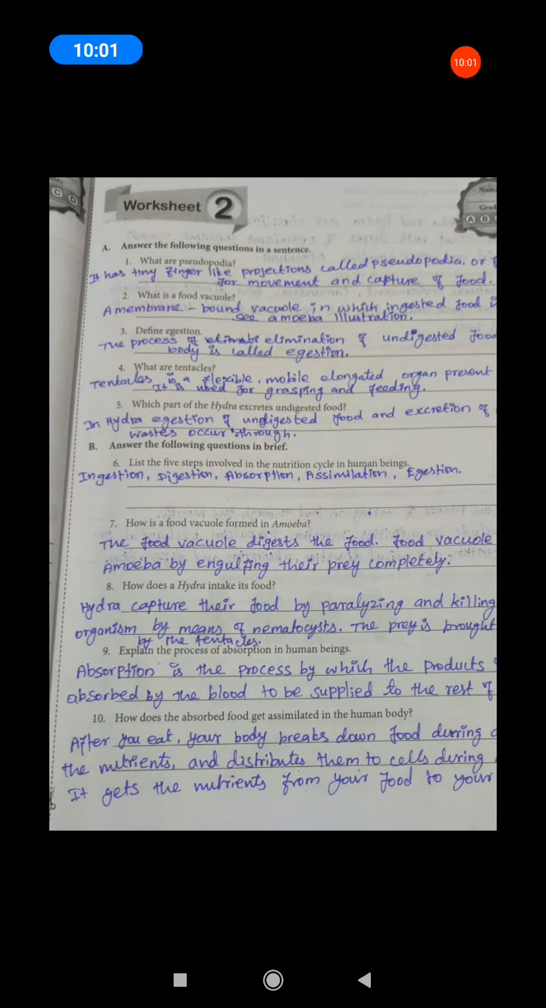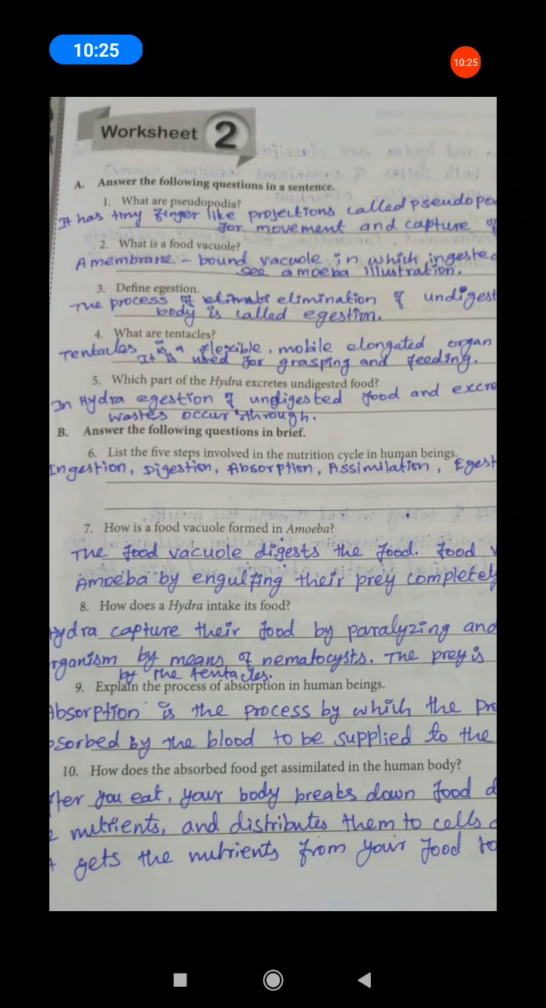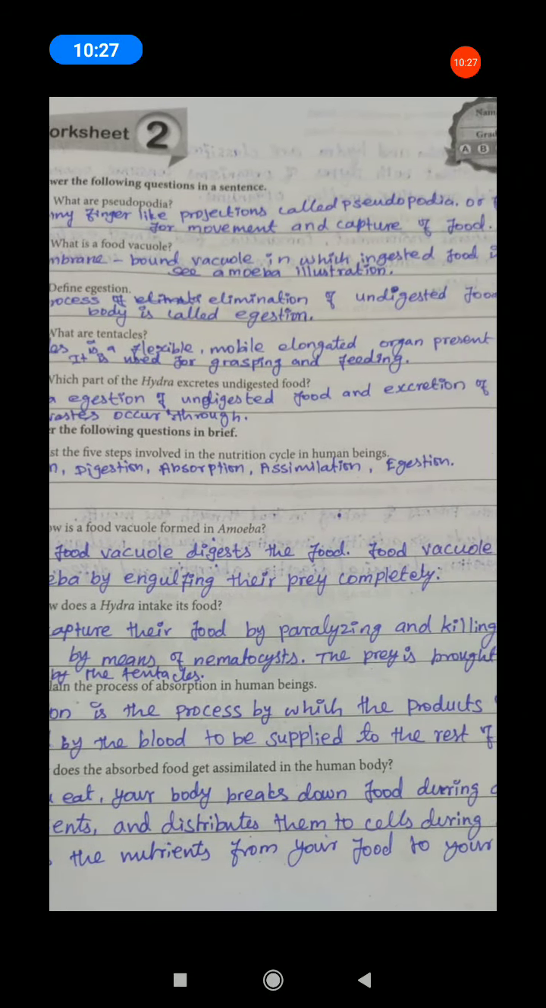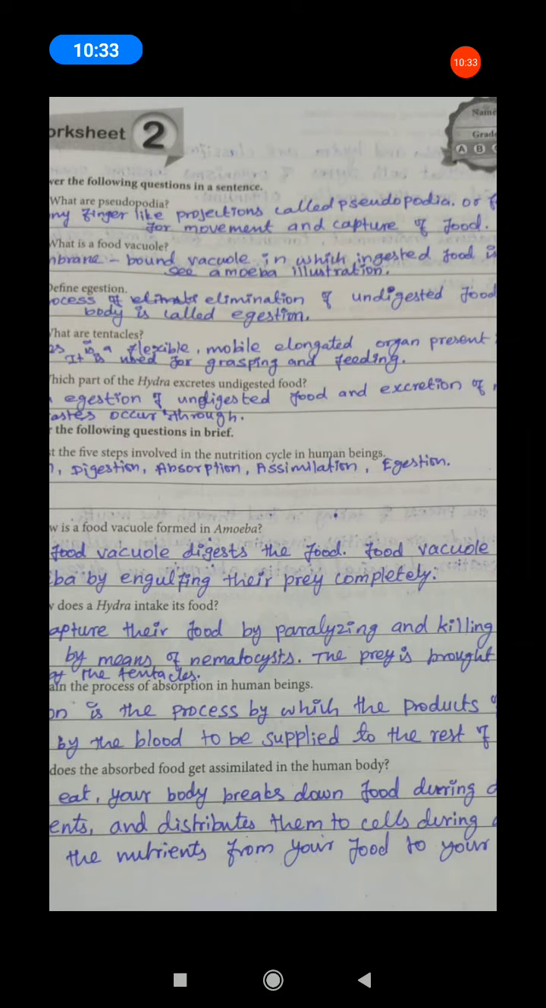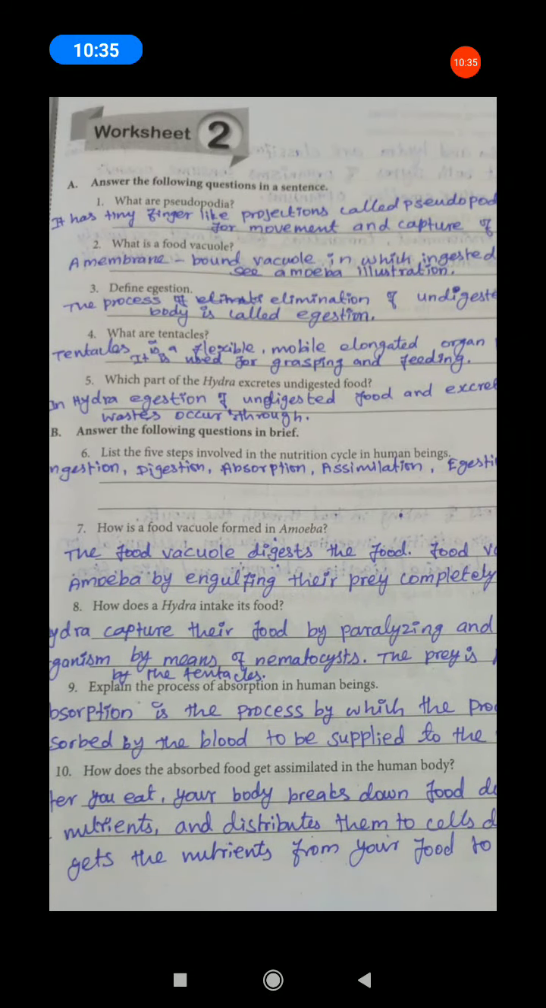What is the main function of pseudopodia? Movement and capture of food. Movement means moving from one place to another place. So, the main function of pseudopodia is movement and capture of food. Can you understand? Okay. Next, what is a food vacuole? A membrane bound vacuole in which ingested food is digested. See the amoeba illustration. That is a food vacuole.